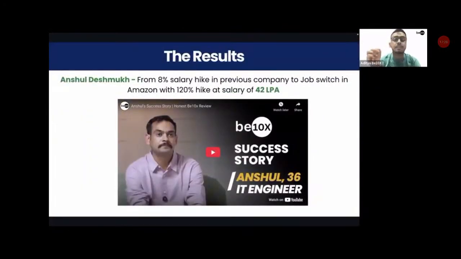Anshul Deshmukh got an 8% salary hike in the previous company. If you're someone who's getting an 8% salary hike, I can tell you that you are not even beating inflation right now in India. So Anshul was facing this particular problem. He was able to switch his career to Amazon with a 120% salary hike, at a salary of 42 LPA.